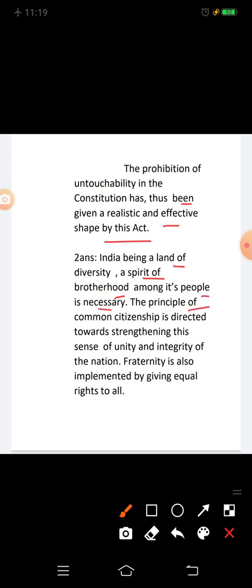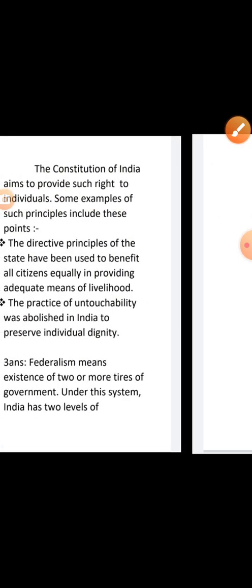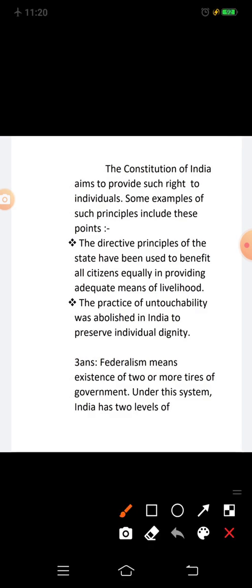The principle of common citizenship is directed towards strengthening this sense of unity and integrity of the nation. Fraternity is also implemented by giving equal rights to all. The Constitution of India aims to provide such rights to individuals.